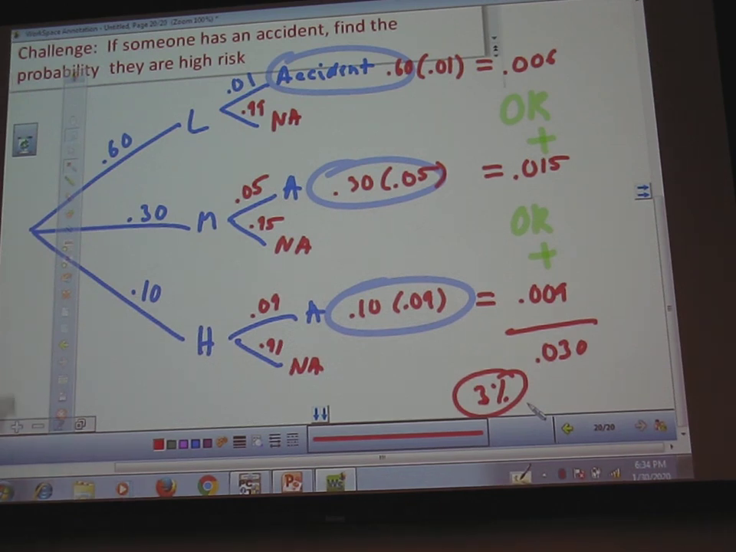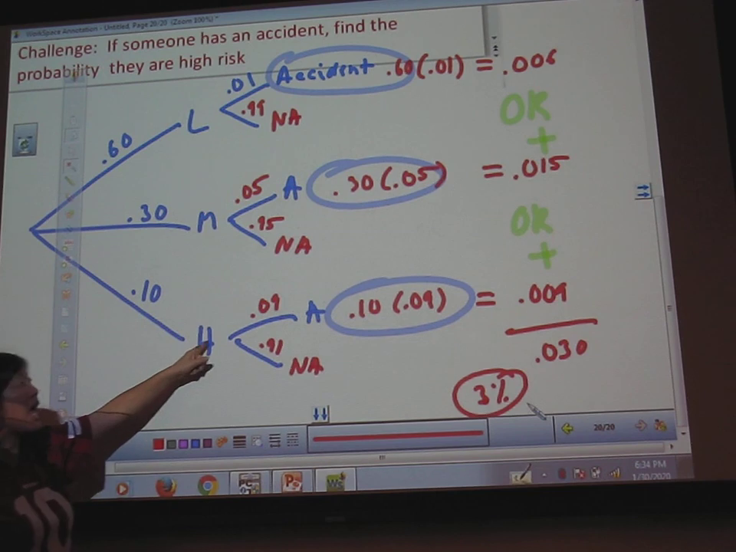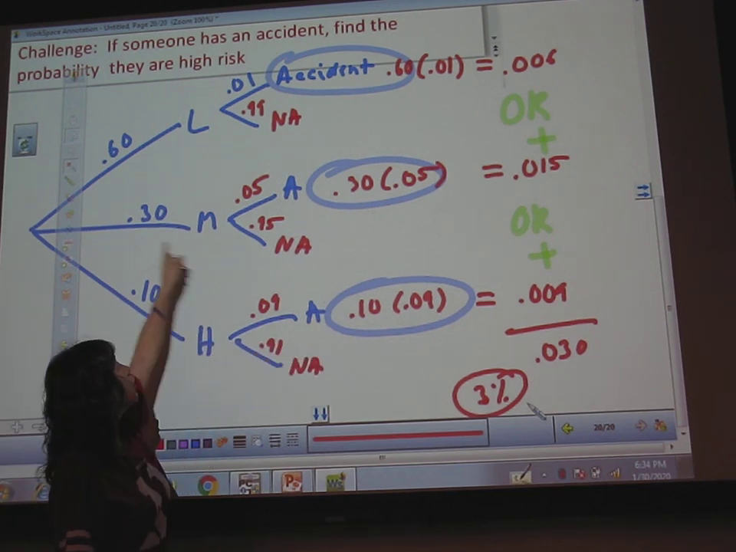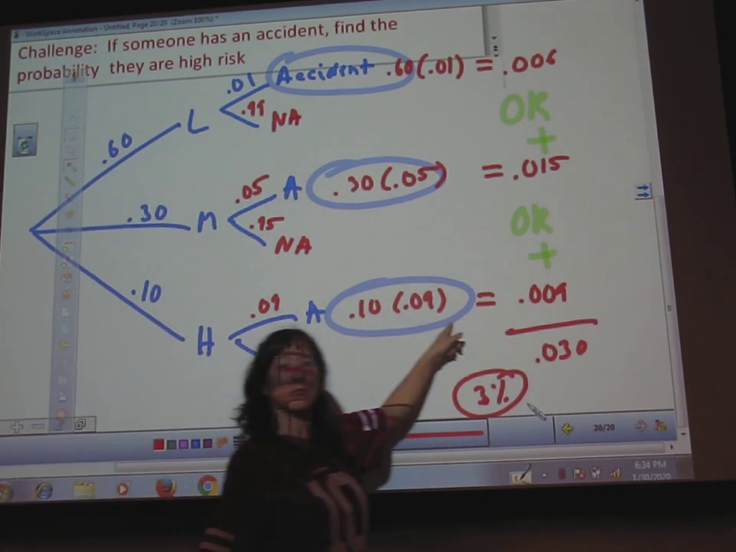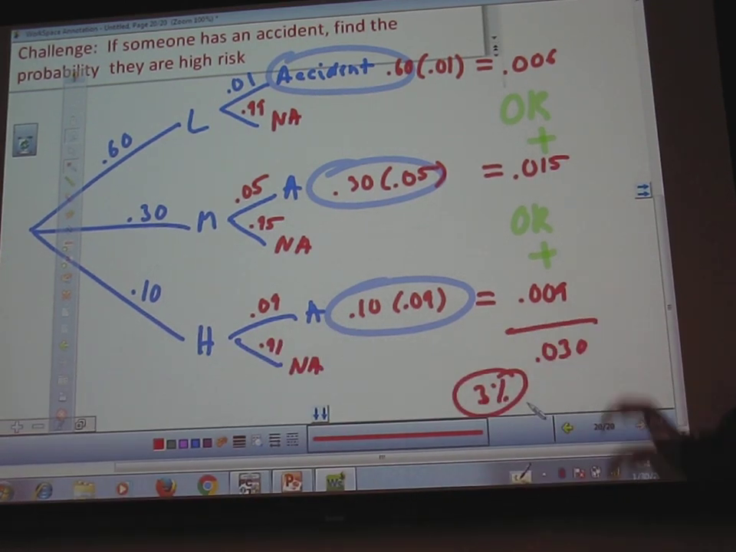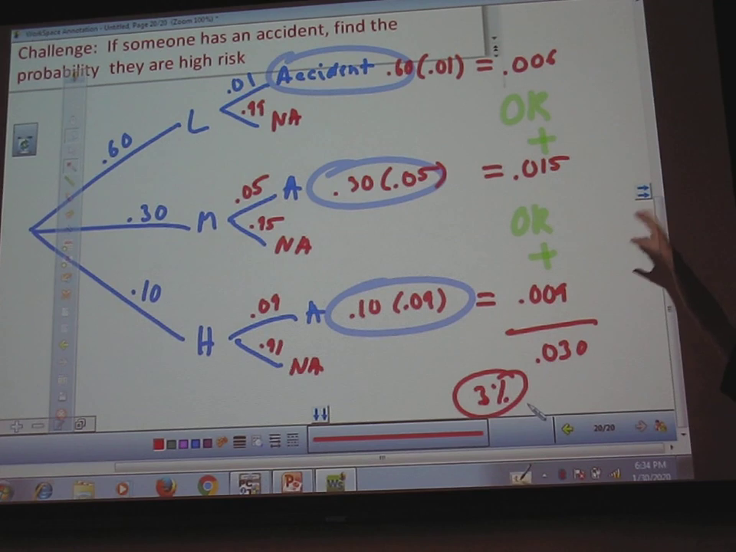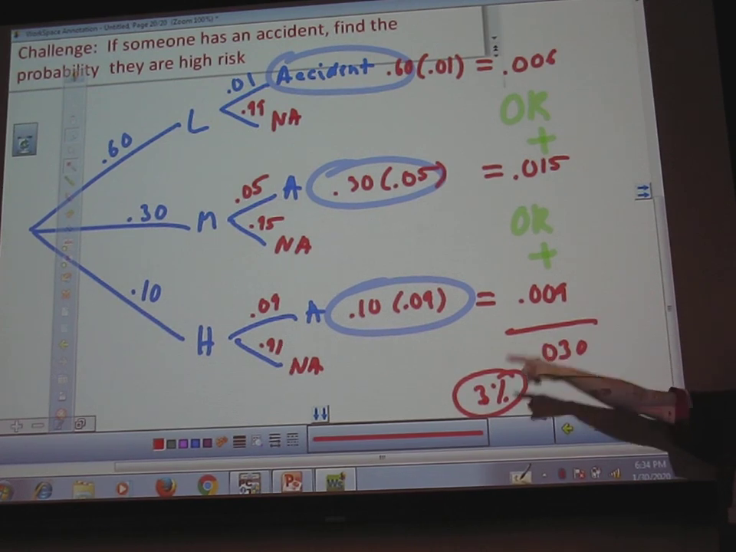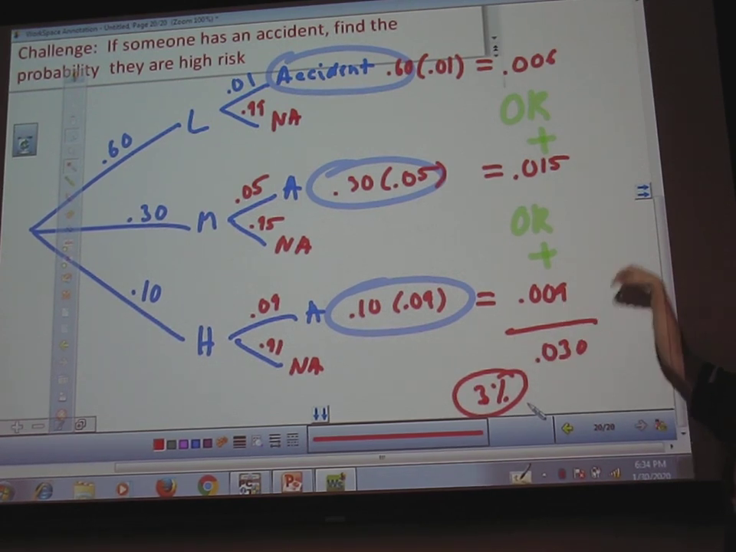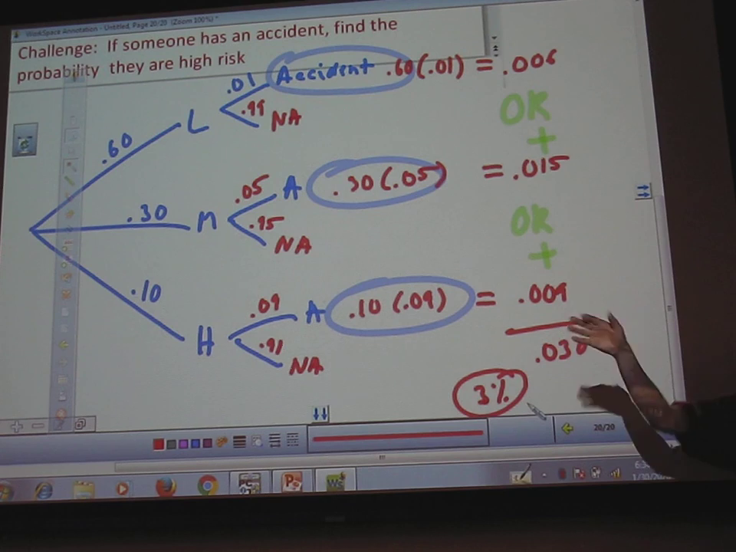So this is a combination of and. You're a high risk and you had an accident. Low risk, medium risk, and you had an accident. And you multiply. Ors. So then we find all these numbers, and then it's this: low risk and accident, or medium risk and accident, or high risk and accident. Ors we add. Good?